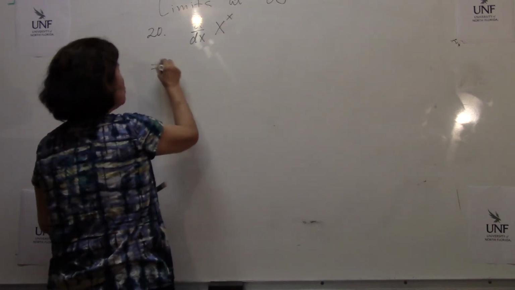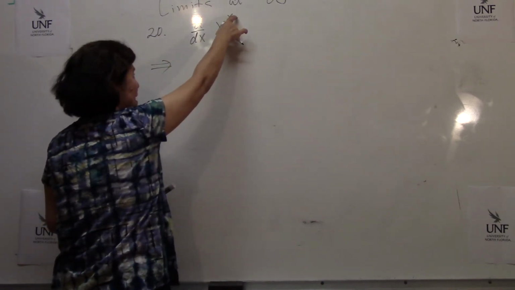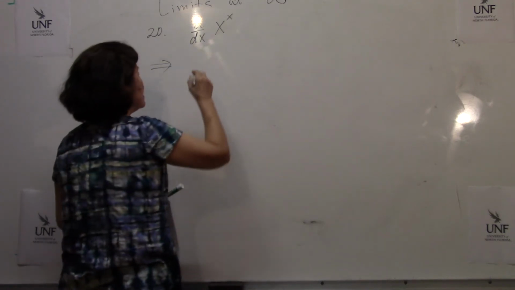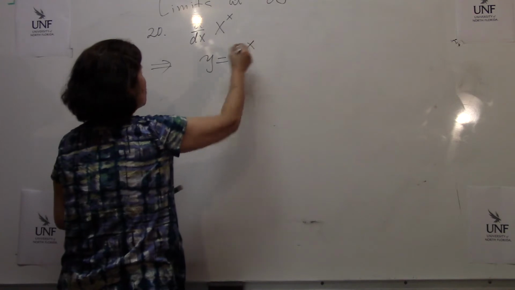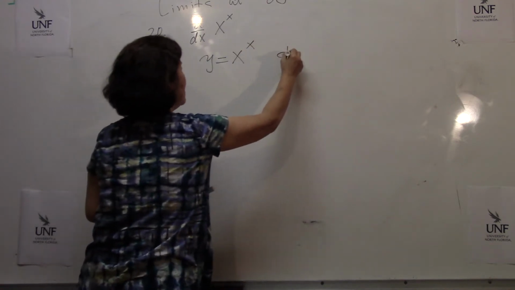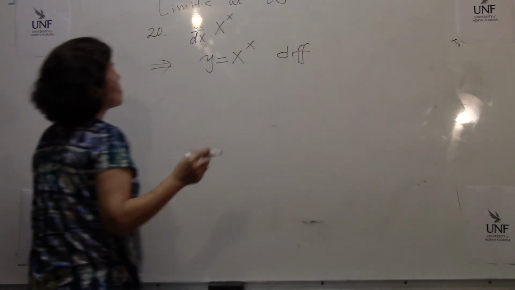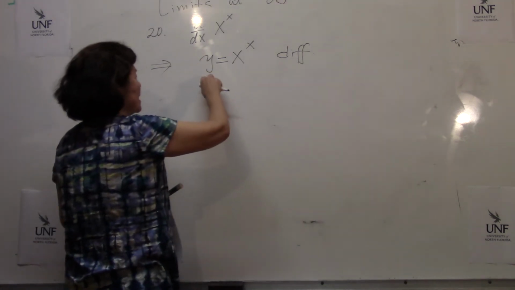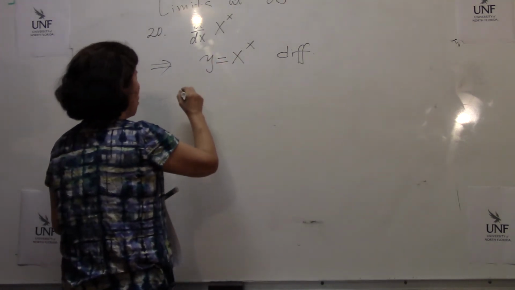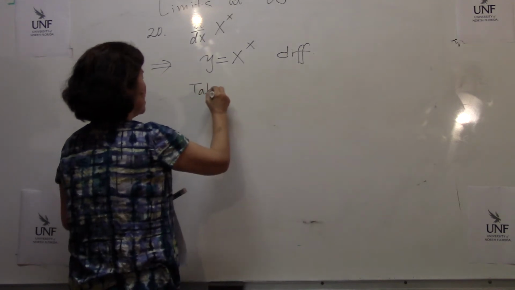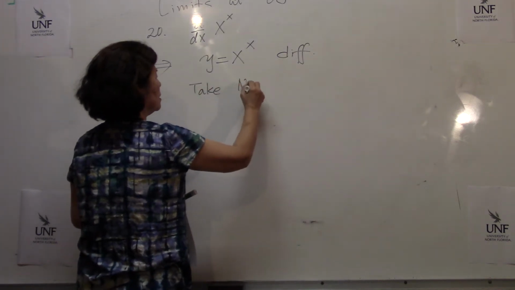So how do we separate this x and x over here? Yes, we are going to set y equals x to the x. We are going to differentiate it, okay? Well, we cannot apply regular differentiation, so we are going to take a log first. Take natural log.